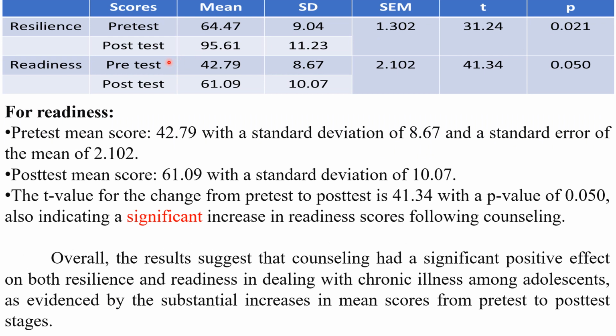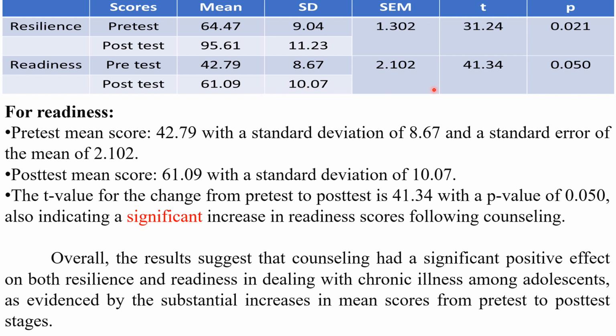Second one, for readiness. Pre-test mean score is 42.79 with a standard deviation of 8.67 and a standard error of mean 2.102. And the post-test mean score is 61.09. Here also we can see an increase in the mean, and the standard deviation is 10.07.